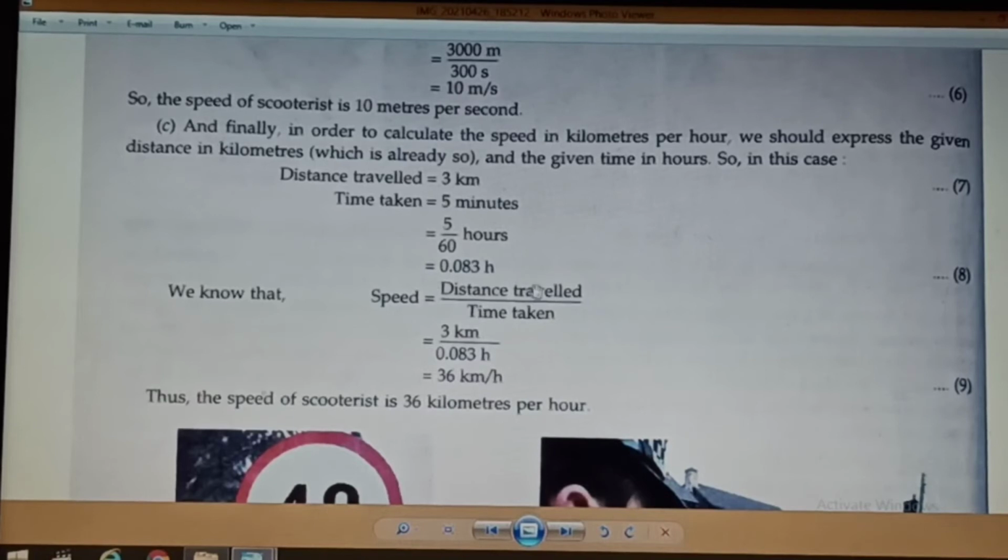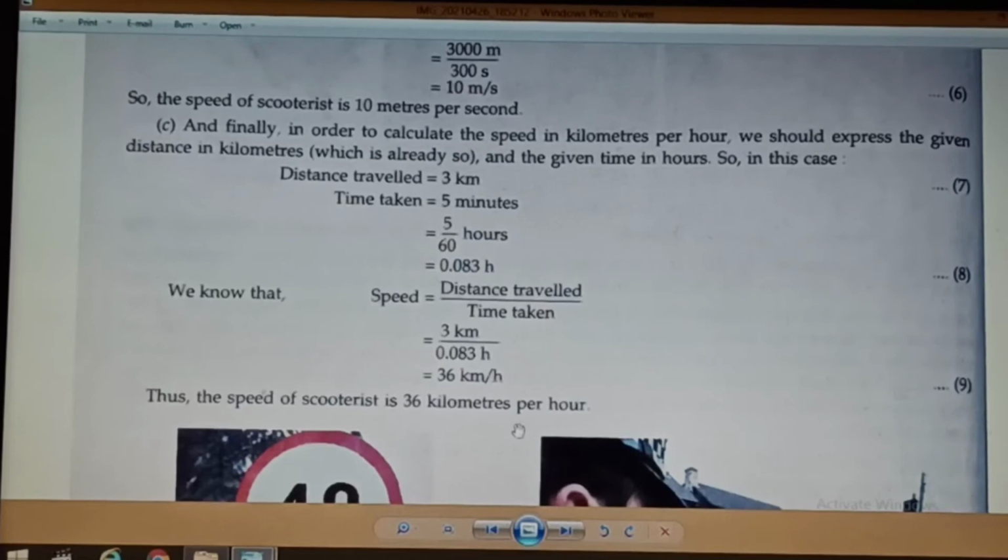The distance traveled is 3 kilometers, so 3 kilometers upon time taken equal to 0.083 hours. When we divide this 3 kilometers by 0.083 hours, we will get the answer 36 kilometers per hour. So thus the speed of the scooterist is 36 kilometers per hour.